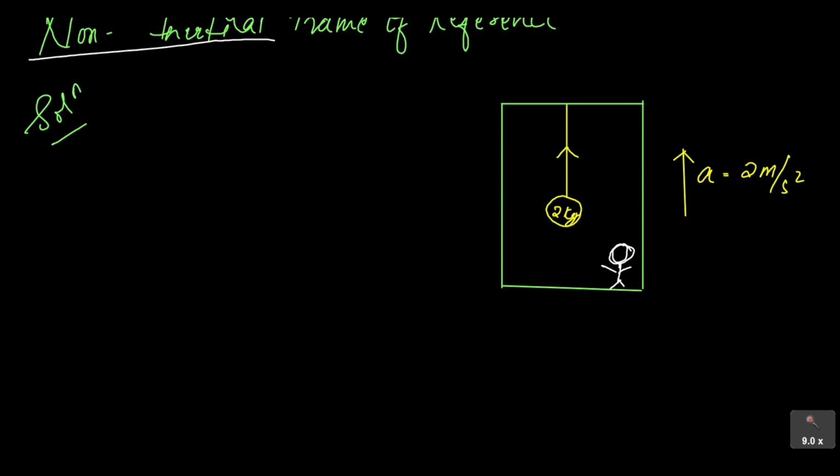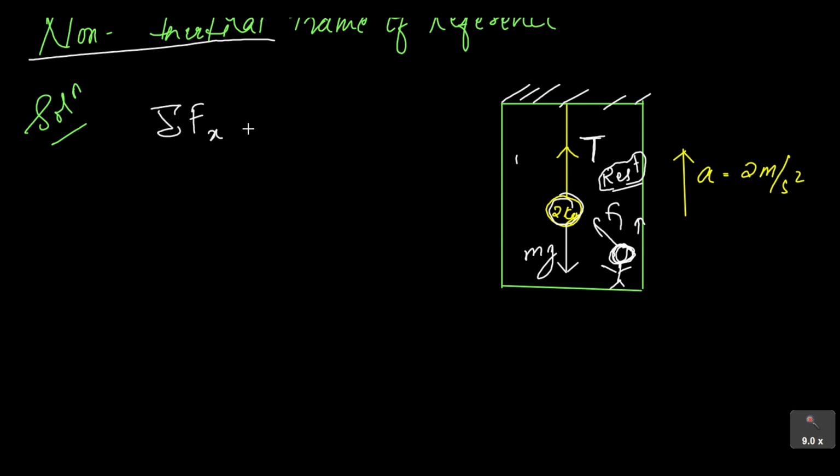Now if he is going to make a free body diagram, then obviously there will be a force in the downward direction equal to mg. He is going to see the tension force towards the support, but one thing he is going to miss is that he will see this object to be at rest or in equilibrium. Why? Because if the mass is moving upward, this person is also moving upward, so there is no change of position of this mass with respect to him, so he will see this mass to be at rest.